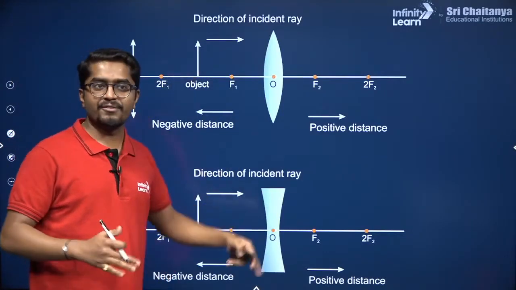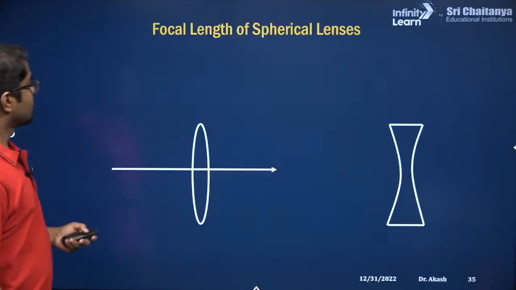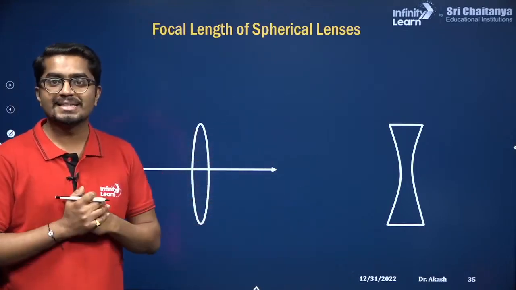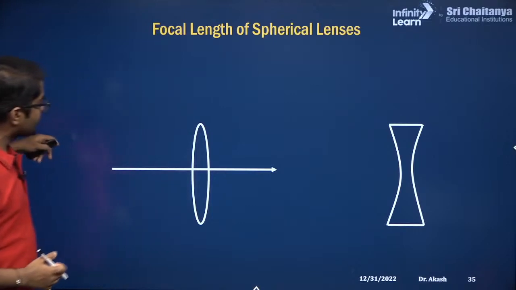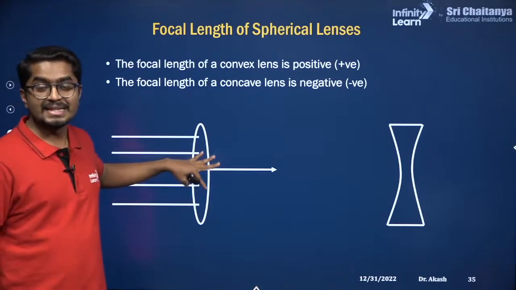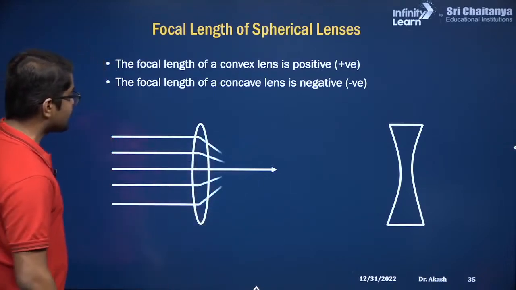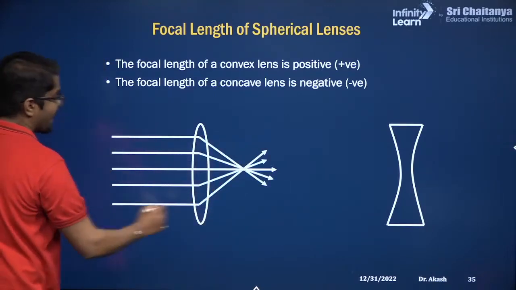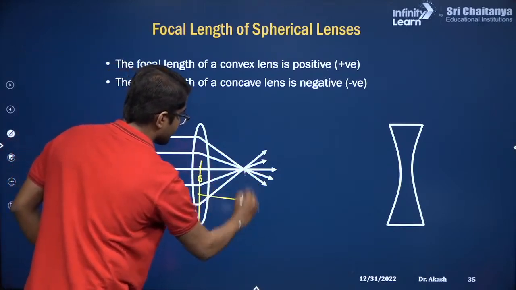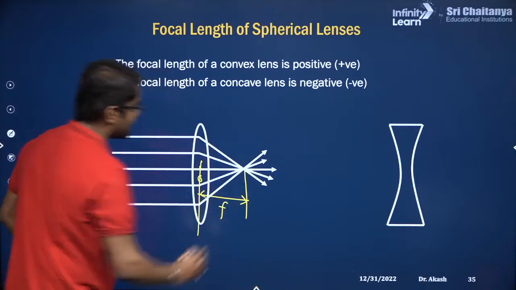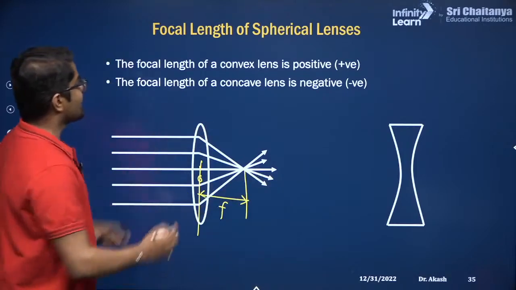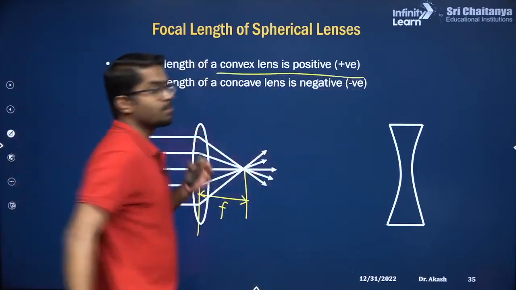So now this is just a summary of whatever I have discussed. You can have this PDF after the class. So for the two lenses, do you know how the focal length is measured? If you have the parallel beam of light, for example on the convex lens, they converge at this point. So this point is called as principal focus. There is an optical center. So this distance is called as focal length. Now can you see easily? The focal length is on the right. So that is the reason for the convex lens focal length is positive.